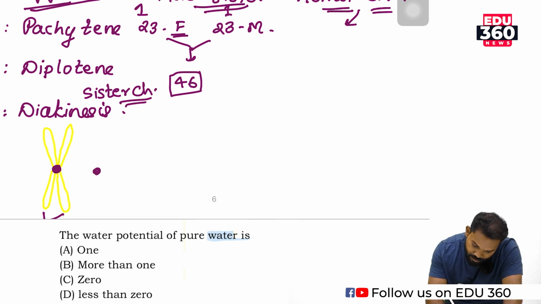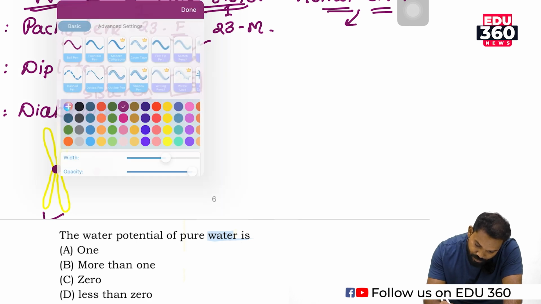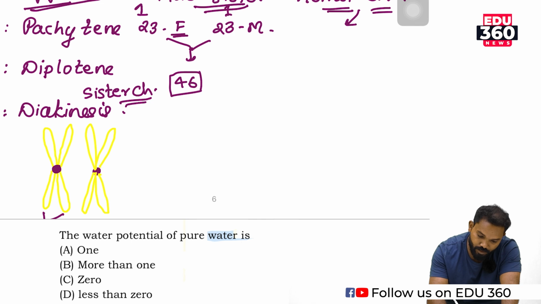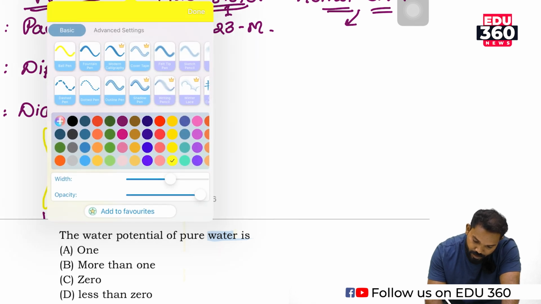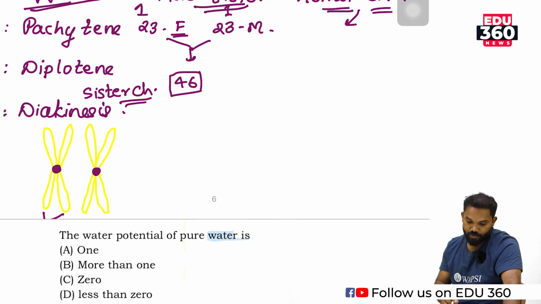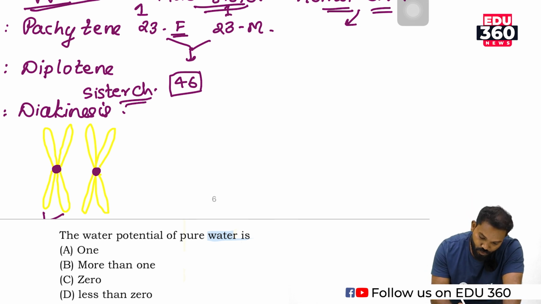Here there is a homologous chromosome pair. The first one is the chromosome derived from the father, and this one is the chromosome derived from the mother. So there are two chromosomes and these are homologous chromosomes. The two chromatids of this chromosome are sister chromatids.